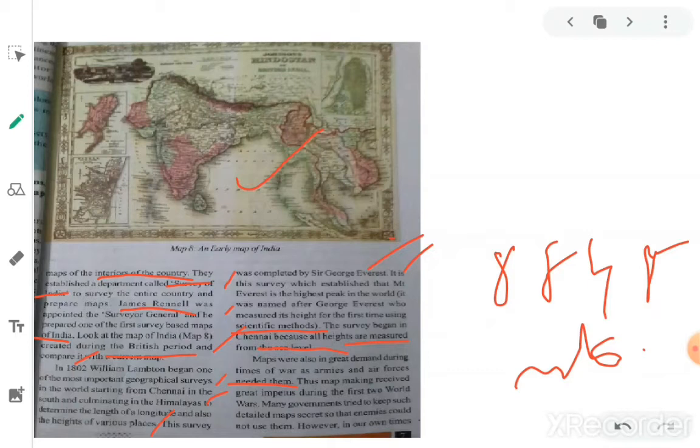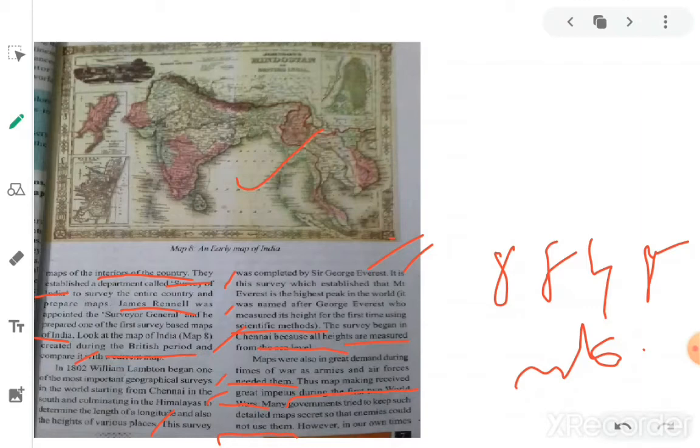Thus, map making received great impetus during the first two world wars. These maps were very useful at the time of the First and Second World Wars, which happened between 1914 and 1939 and 1949. Many governments tried to keep detailed maps secret so that enemies could not use them. Military maps were kept very secret and not known to anyone, because they are very important for the safety of the country.